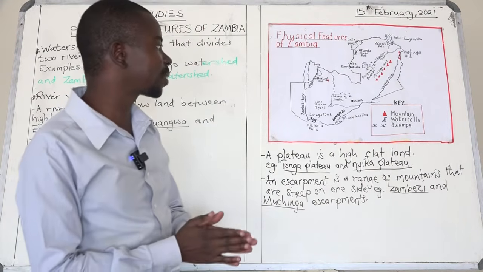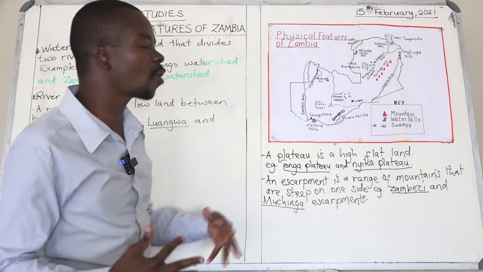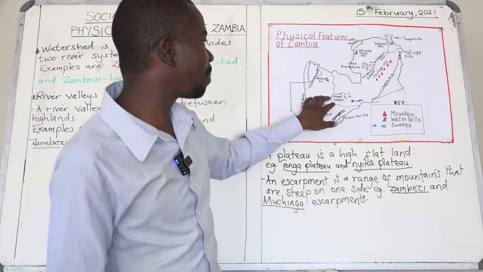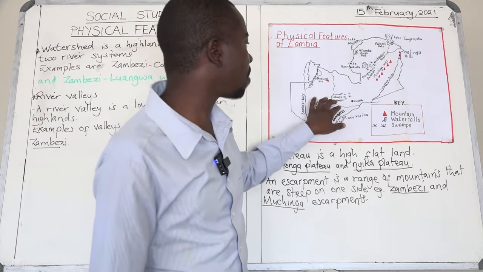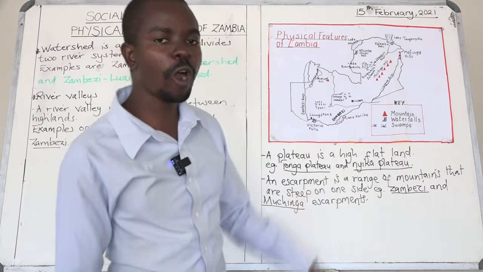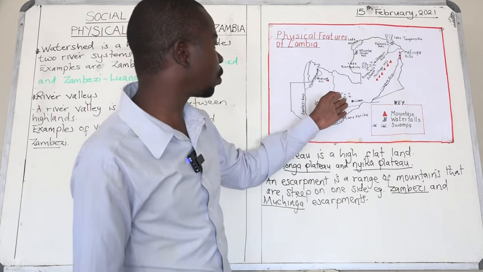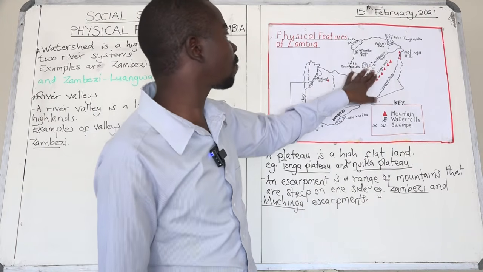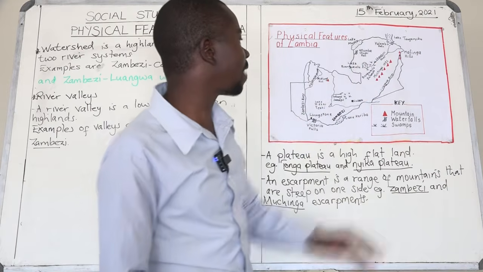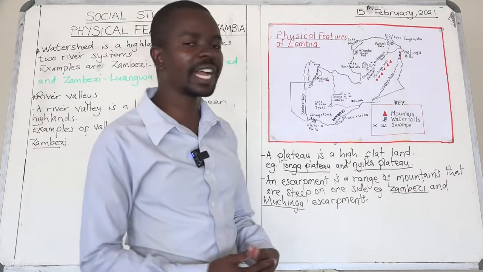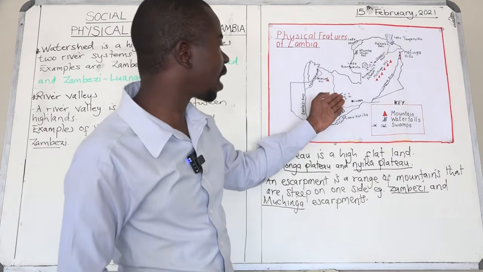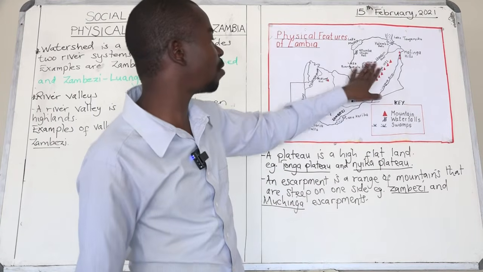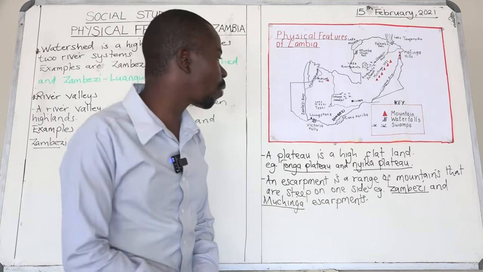Apart from lakes, boys and girls, we also have swamps. For example, we have the Lukanga swamps, which are found in Central Province, and we also have the Bangweulu swamps, which are just near Lake Bangweulu.